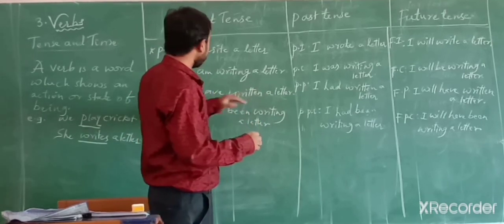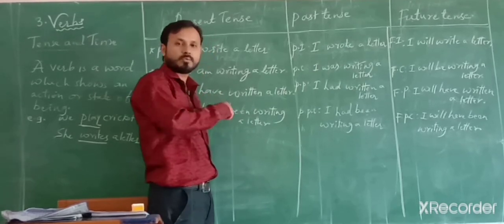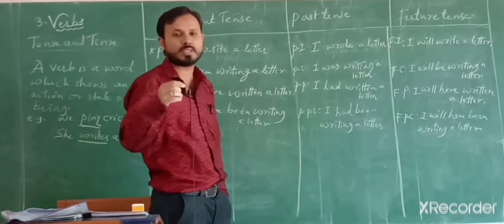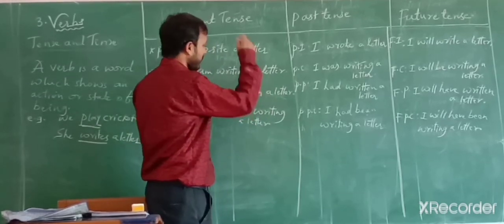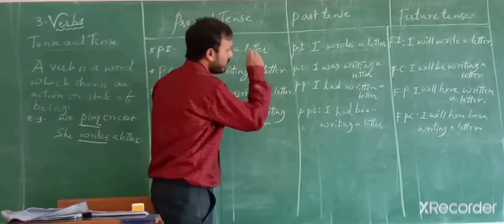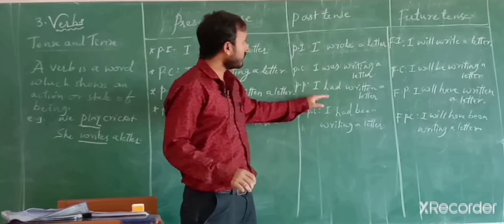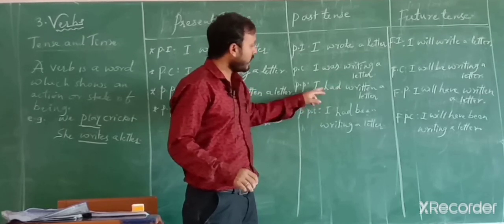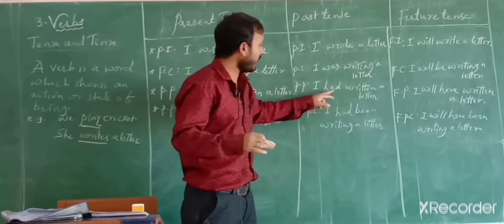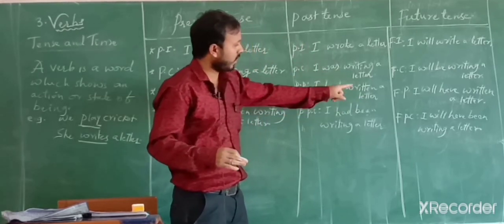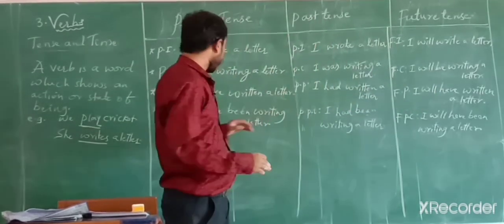I have written a letter. Present perfect: I have or has comes for present. Has is used with he, she, it or any singular. He has written, for example. Here, I have written a letter. I had written a letter. In past perfect tense, had will be used with all the subjects, maybe singular or plural. I had written a letter. And future perfect: I will have written a letter.